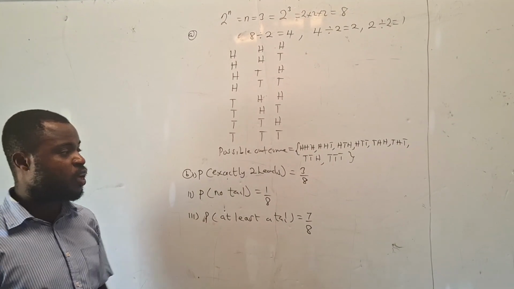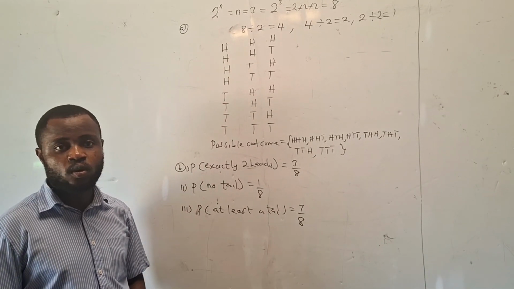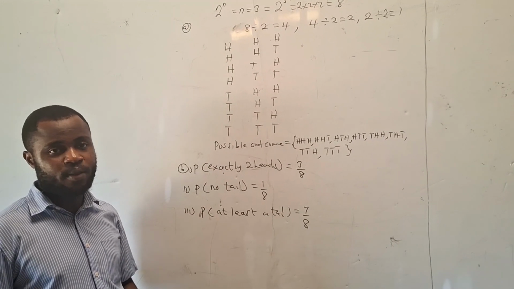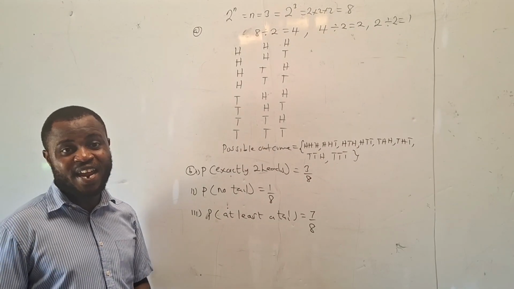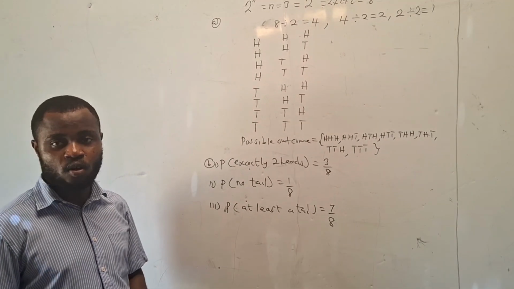So this brings us to the end of type 2 of probability. Now watch out for type 3 on probability, which involves the rolling of a die. Yes, rolling of a die.